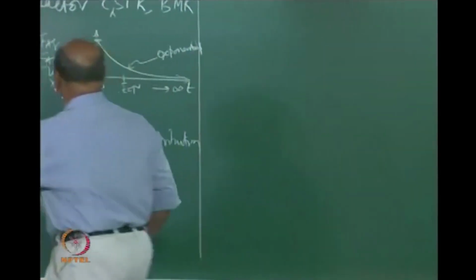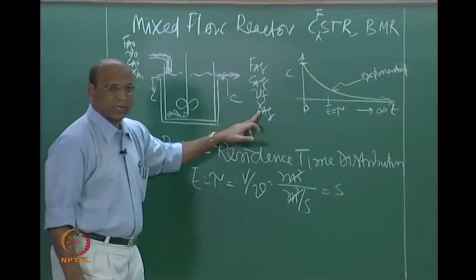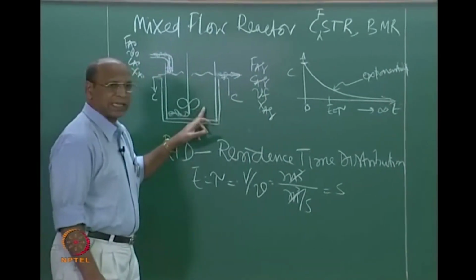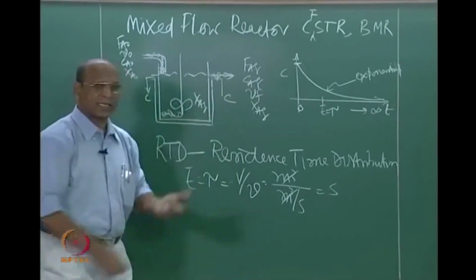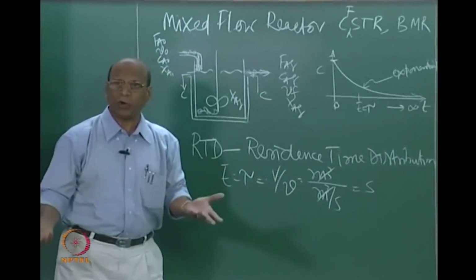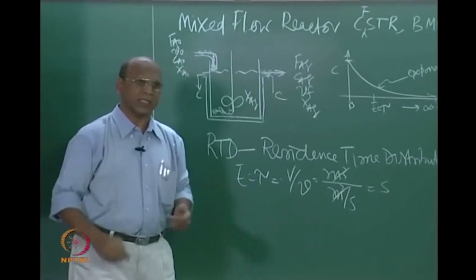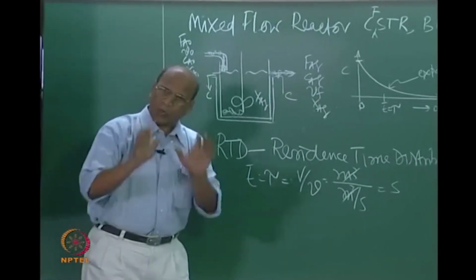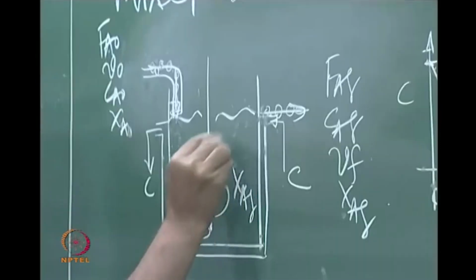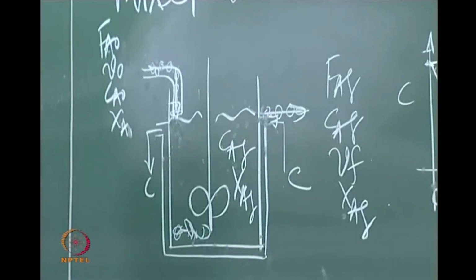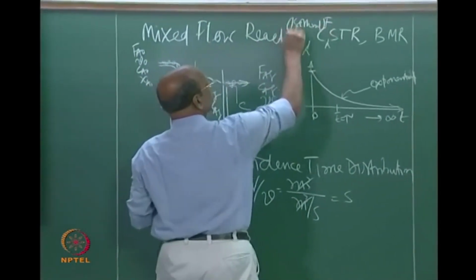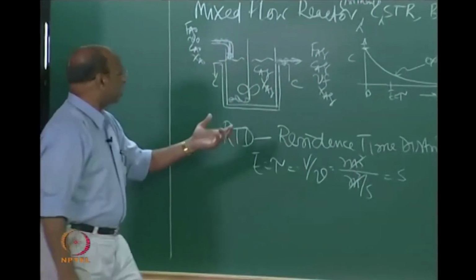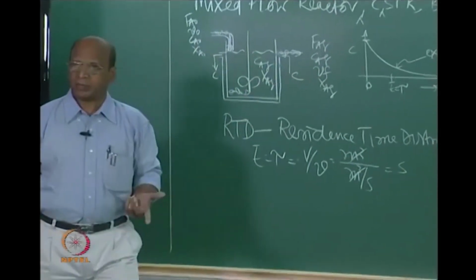Because I tell you, here we have written XAF, right? What is XAF inside the reactor? Same thing. And is it same thing throughout the reactor? Yes, because it is mixed flow. Then where is the more conversion or less conversion here? It is only one conversion, steady state conversion. Even CAF is same. This we are talking about isothermal. I have to write here isothermal. So that is why temperature is same throughout anyway.